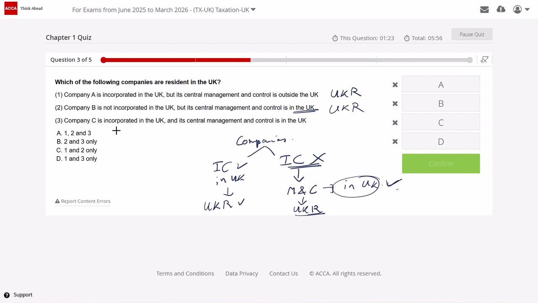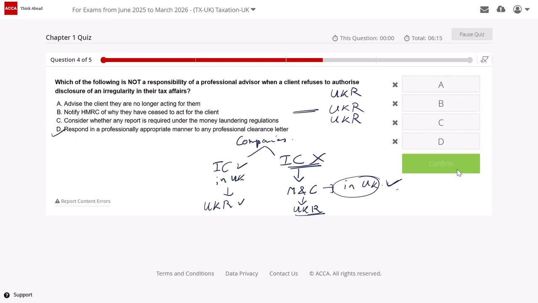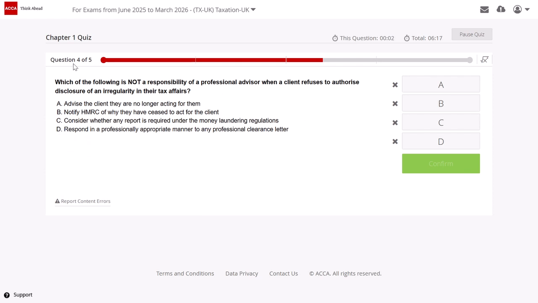Okay. When I talk about company C, it is incorporated in the UK. So if it is incorporated in UK, it does not matter where the central management and control is. So even company C becomes UK resident. So can I say, that is one, two, three, all three companies are UK resident. A, confirm.